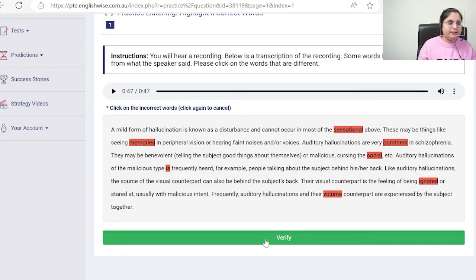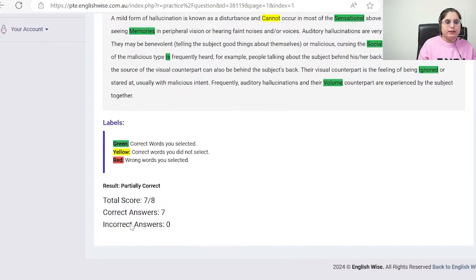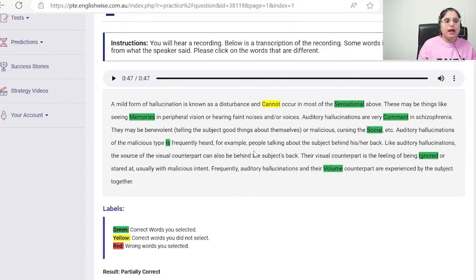Now I have selected. Let's verify it. I got 7 and 8. Why? I was not sure about this "cannot", so I didn't take a risk.